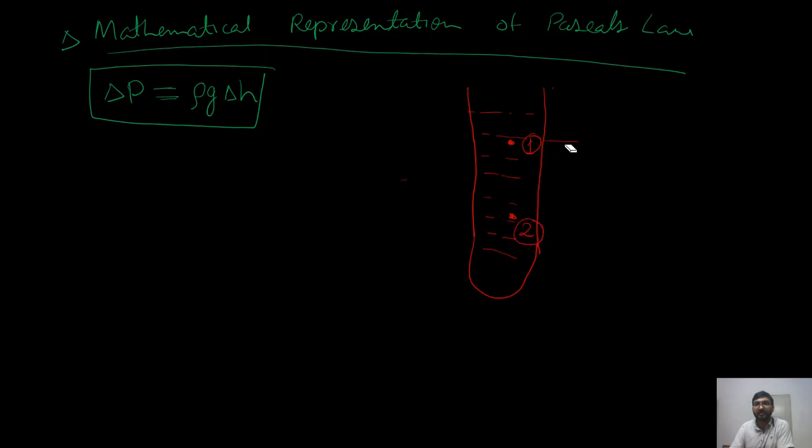The height between these 2 points is delta h. So mathematically it says that the pressure difference between these 2 points, delta p, is nothing but rho, that is density of the fluid, into g, that is acceleration due to gravity, that is downward, into delta h, that is the height difference between the 2 points. Okay, so this is what this statement says.